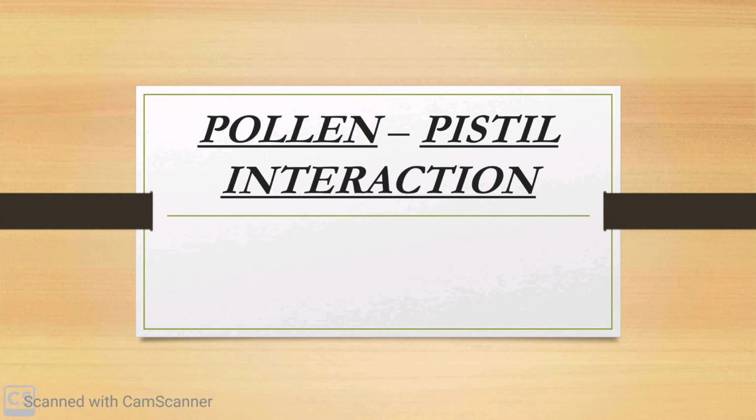Good morning, students. Today we will start with pollen pistil interaction. Pollen is the male gamete carrier, and the pistil is the female reproductive part which receives the pollen and facilitates the fertilization of the male gamete with the female gamete. We have already studied pollination, that is, transfer of pollen to the stigma of the plant.